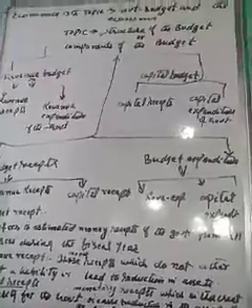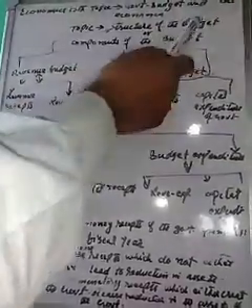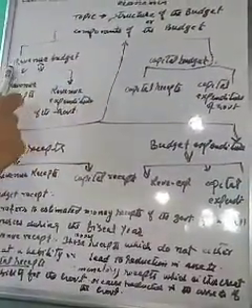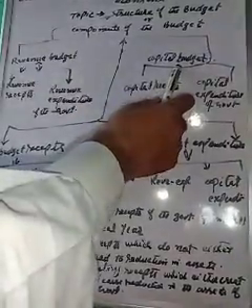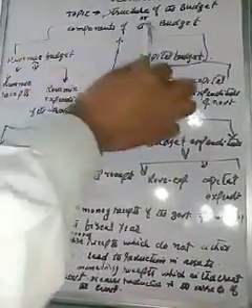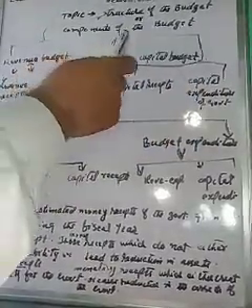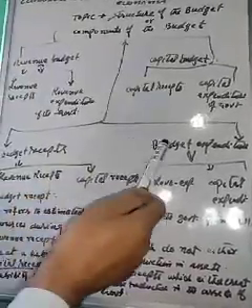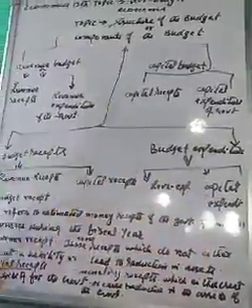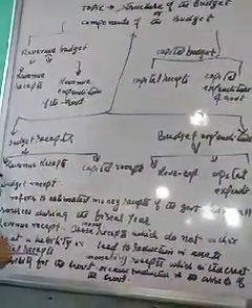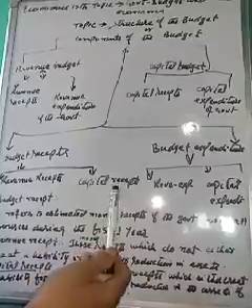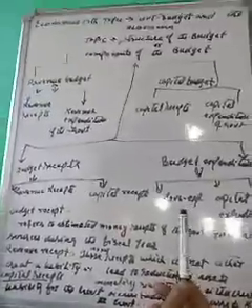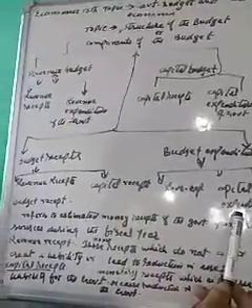The structure of this budget includes a revenue budget and capital budget, whereas components of the budget include budget receipts and budget expenditure. Budget receipts include revenue receipts and capital receipts, while budget expenditure includes revenue expenditure and capital expenditure.